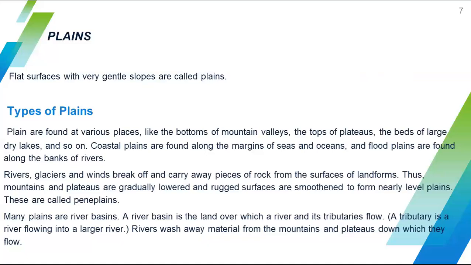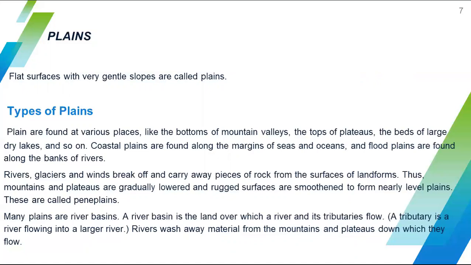So these are the two: coastal plains and floodplains. What is the difference between them? Coastal plains are found along the margins of seas and oceans, and floodplains are found along the banks of rivers.